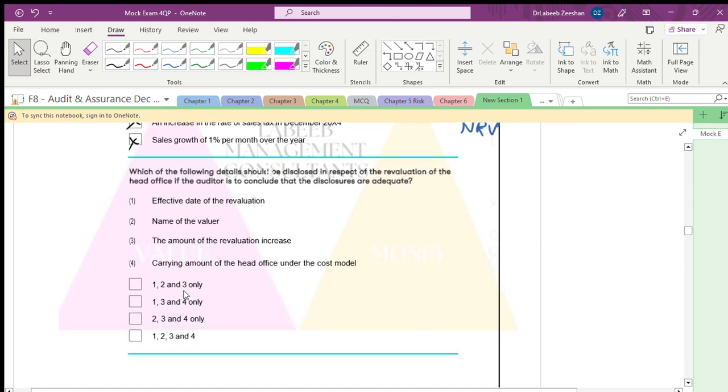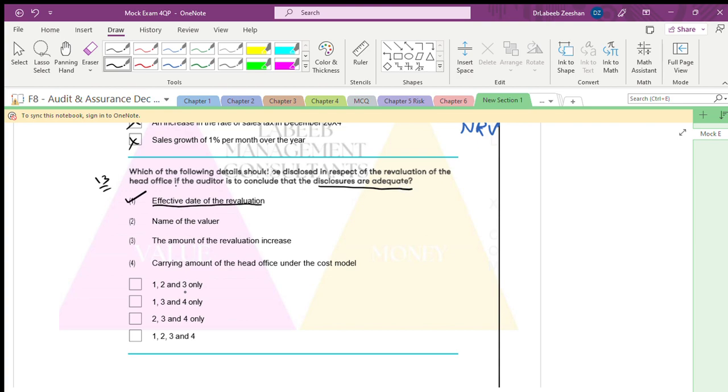Now, what is the next one? This is question number 13. Which of the following details should be disclosed in respect of the revaluation of head office if the auditor concludes that disclosures are adequate? If you are making a revaluation, we should take into consideration the effective date of revaluation.